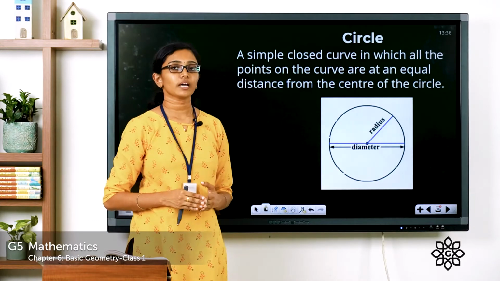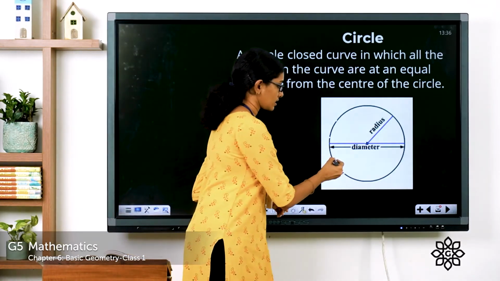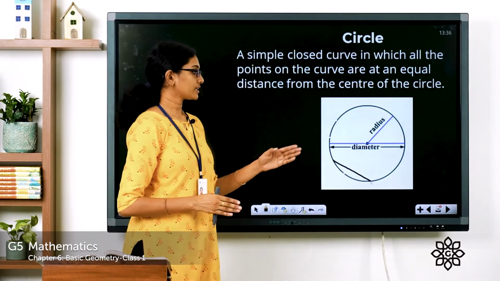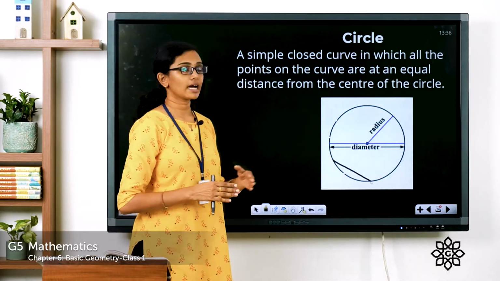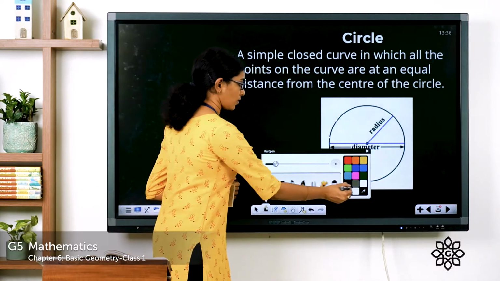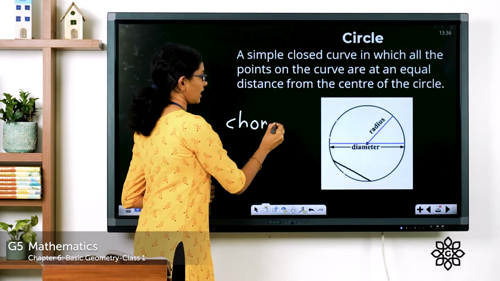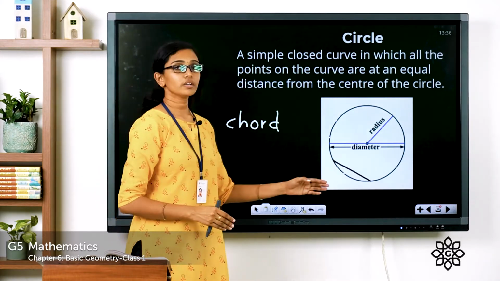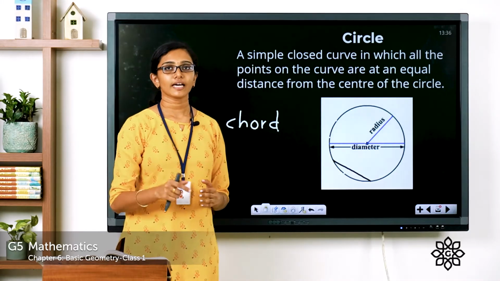And if you connect any 2 points on the circle like this, you get a straight line connected from one point to another point on the circle, and such a line is called a chord. How do you spell it? It's called a chord. C-H-O-R-D.